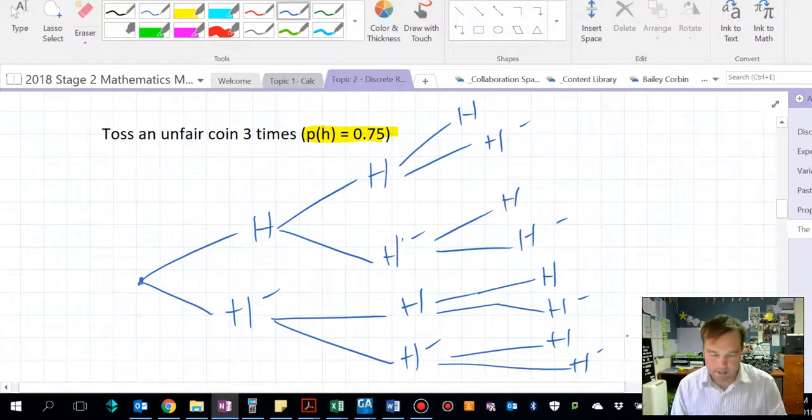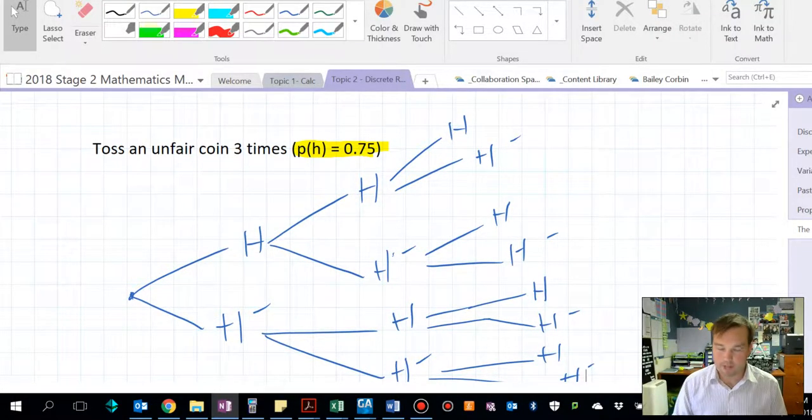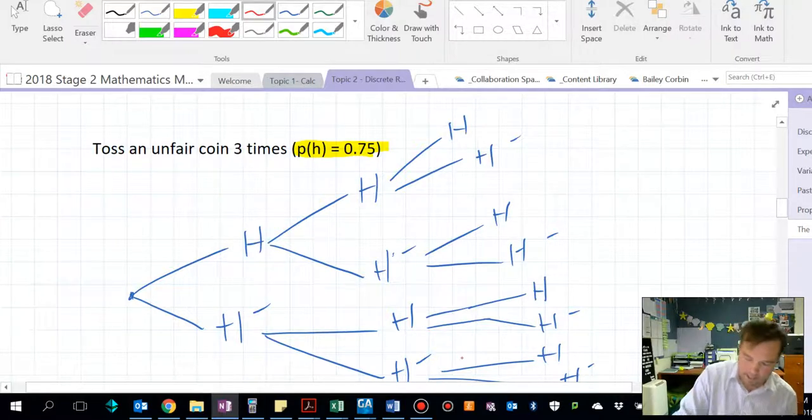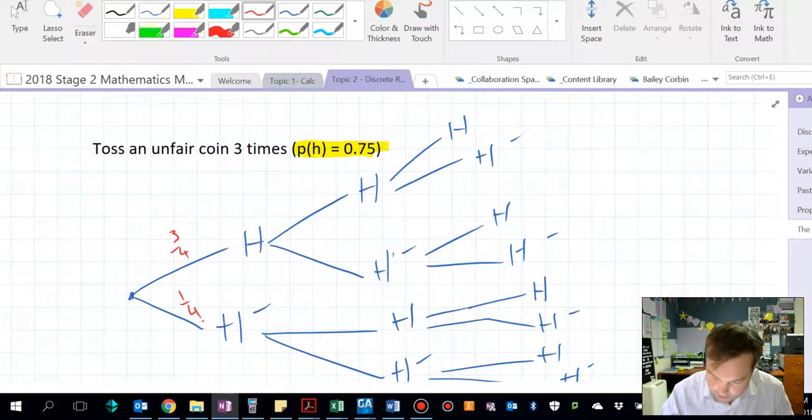Alright, now here we would like to look at some probabilities. Without me writing in each of the probabilities, each of these branches is going to be the same. It's going to be 3 on 4 here, or 0.75, and 1 on 4 there, and so on the whole way through. Alright, that's the vacuum cleaner, so I may have to pause this as the cleaner comes through.